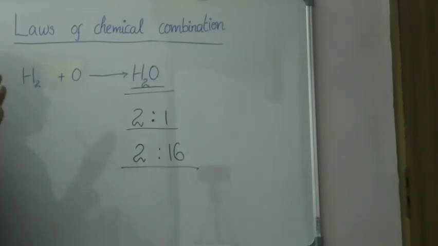The elements have a definite proportion. Whatever the source of the compound, it will always have a definite proportion. So these are the two laws of chemical combination. One is the law of conservation of mass, and the next one is the law of definite proportion. The law of conservation of mass was proposed by Lavoisier, and the law of definite proportion was proposed by Joseph Proust.